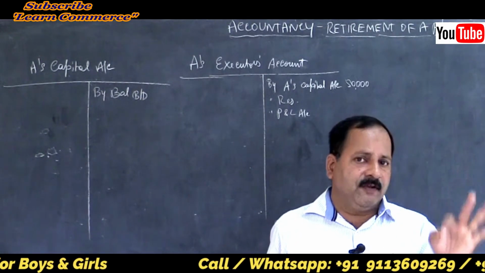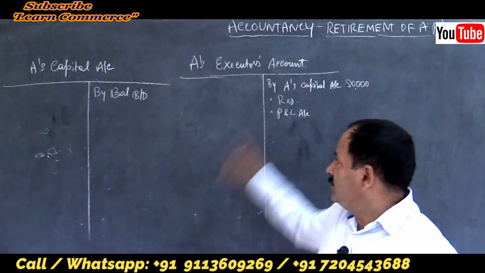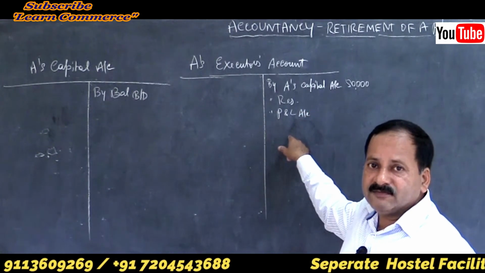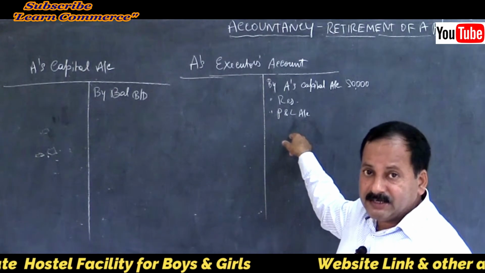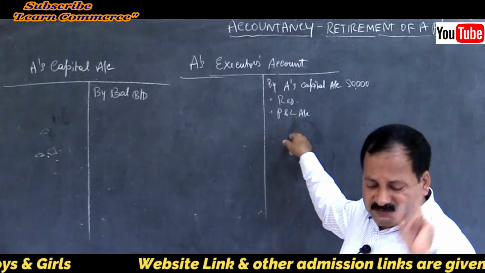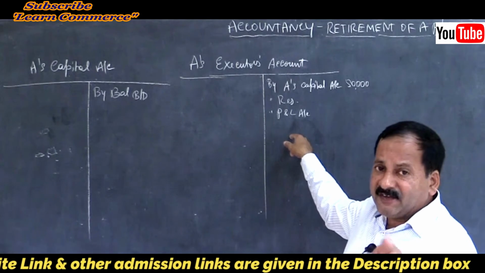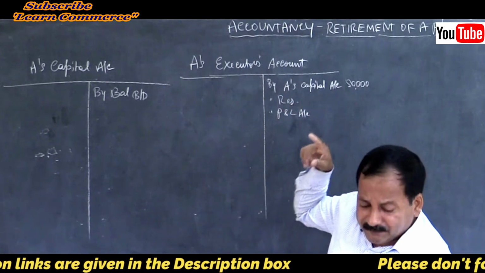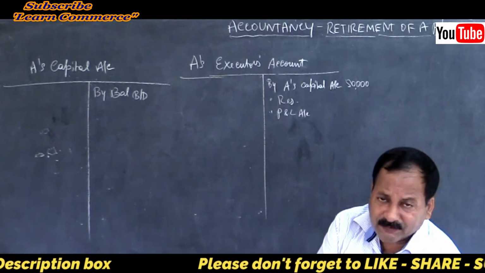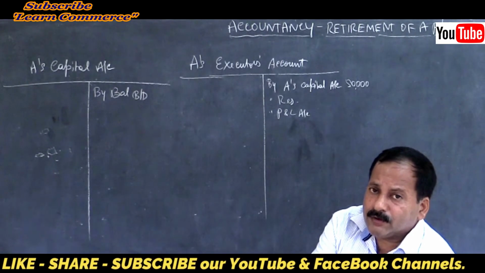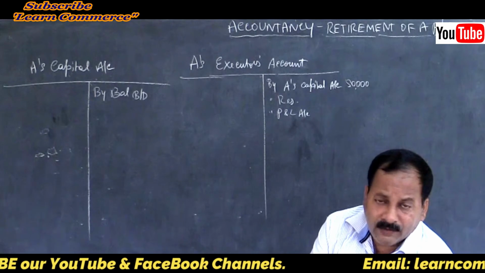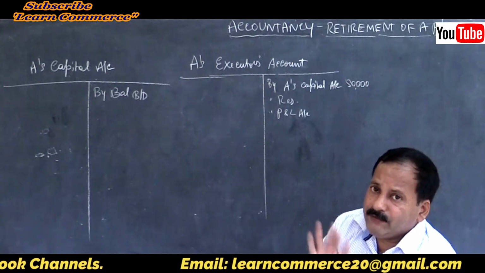Straight away 30,000 into 1/3, 10,000, credit by goodwill account. Clear? So make a difference regarding current years and previous years. Previous years will always be there in the balance sheet other than goodwill. Goodwill will be there somewhere, they will give it in the adjustment part. So goodwill also should be calculated in full, without considering the date of death.